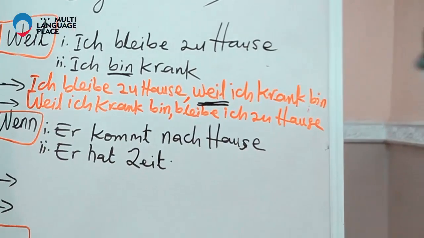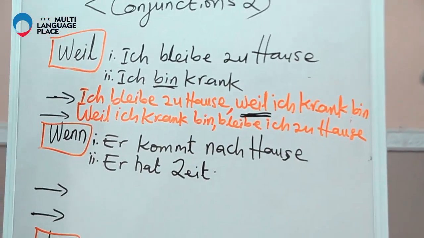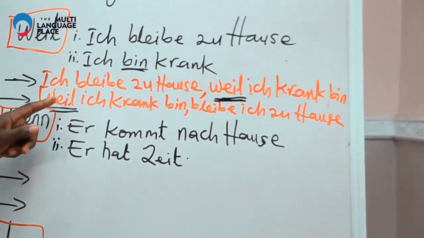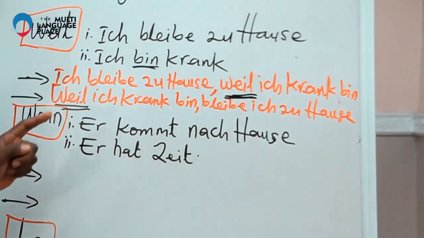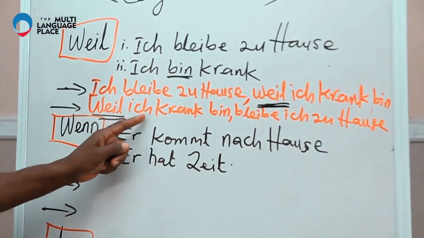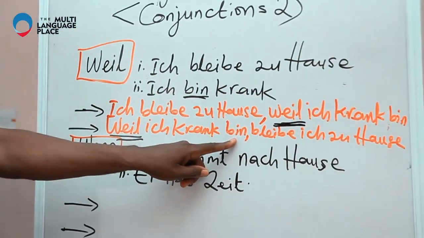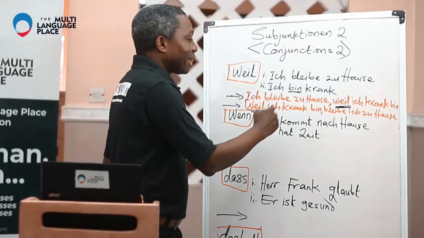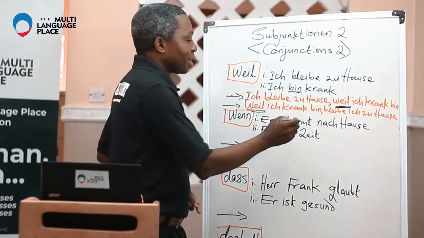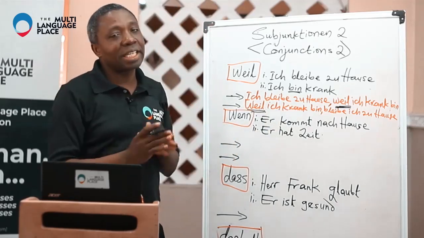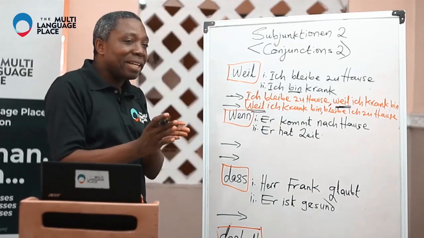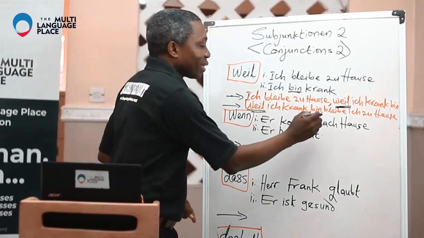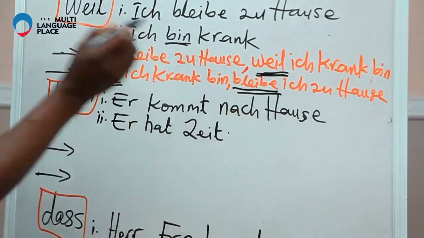Remember, this is the conjunction. And anywhere the conjunction is used, it takes the verb to the end. Weil ich zu Hause bleibe, ich bin krank. Weil ich krank bin, the verb is at the end of that clause. And then we have the next sentence, bleibe ich. Because the subordinate clause is now in front, the Hauptsatz, or the main sentence, will start with the verb.